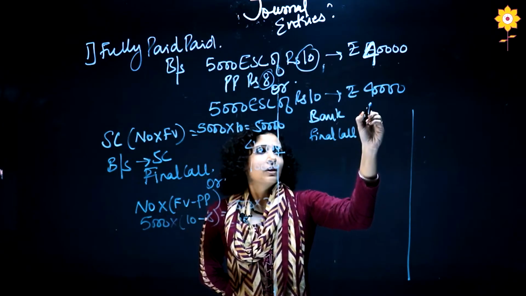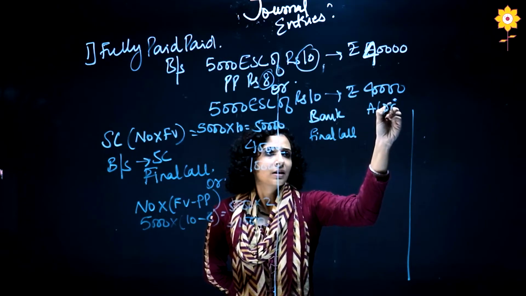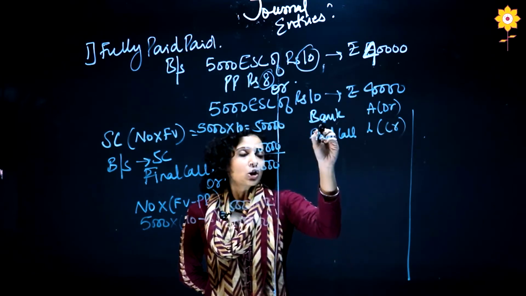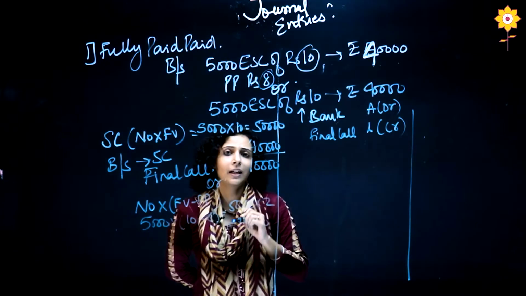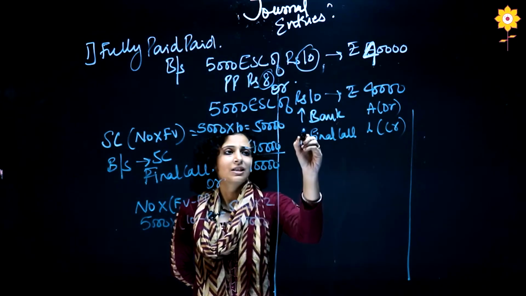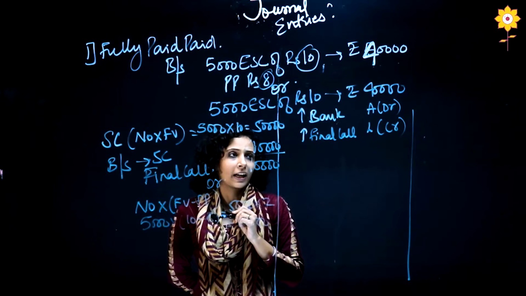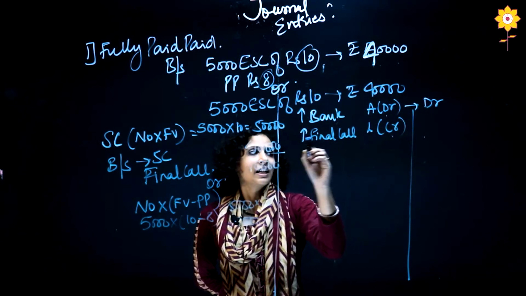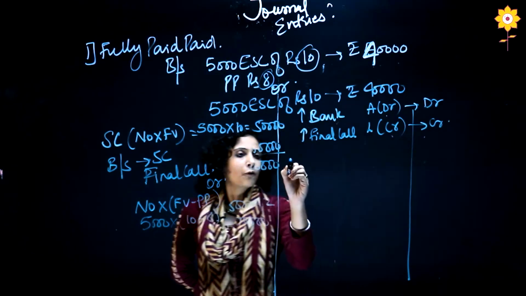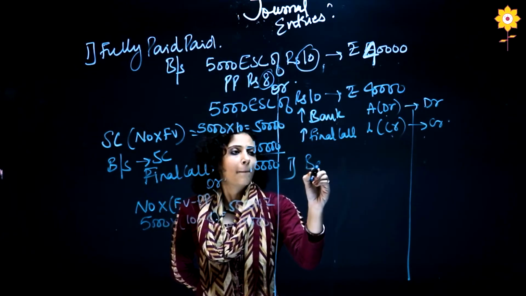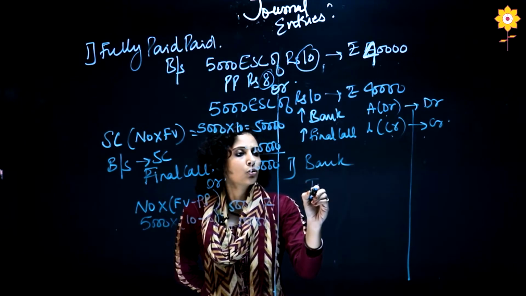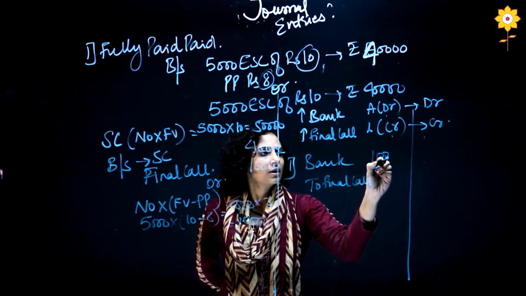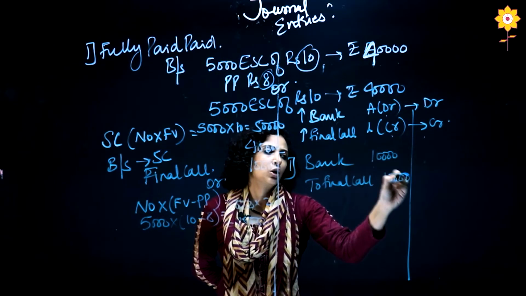Okay, bank account is an asset having a debit balance. Final call is like a liability having a credit balance. So bank account, we are receiving the money, it is increasing. Final call is getting created, it is also increasing. So debit increase is debit, credit increase is credit. So my first journal entry will be what? Bank account debit to final call. Amount will be 10,000 each, the final call amount.